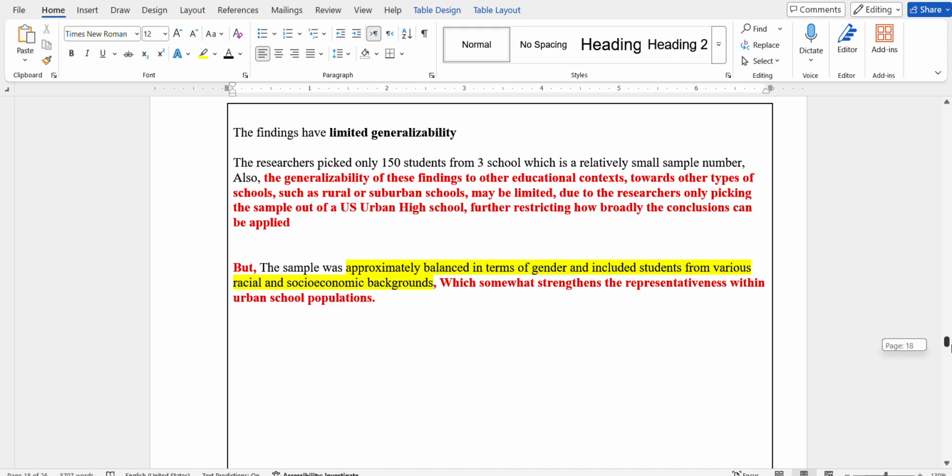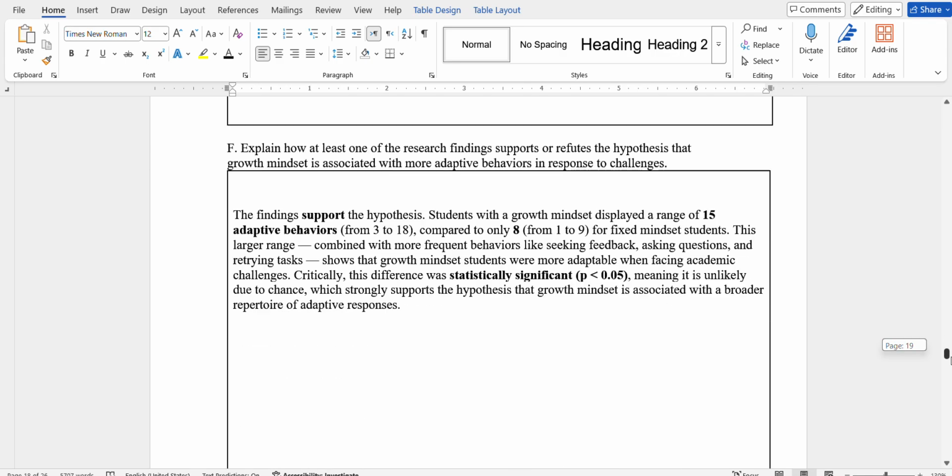Now, for the last question, the findings support the hypothesis. Students with a growth mindset displayed a range of 3 to 18 adaptive behaviors, compared to only 1 to 9. We are comparing the average in this question.